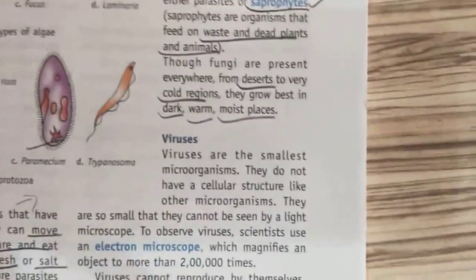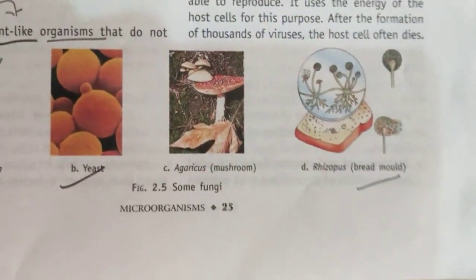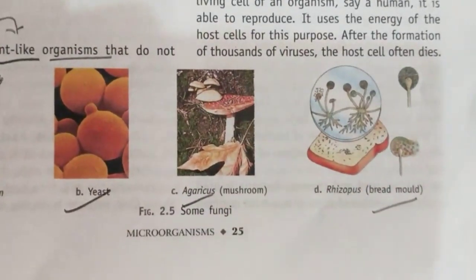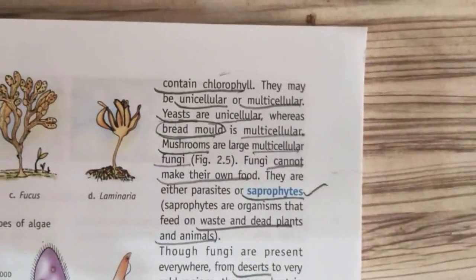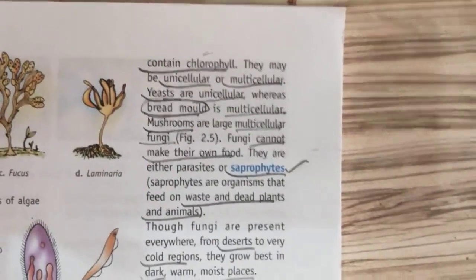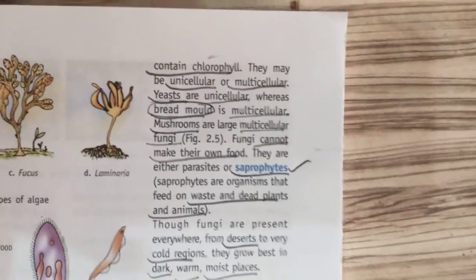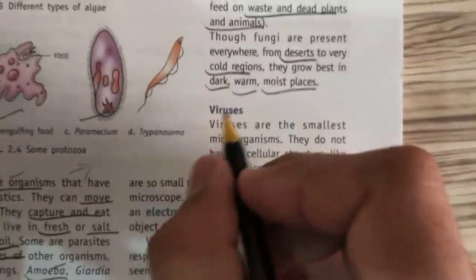So this is the concept of fungi. This is yeast and this is bread mold. And this is agaricus mushroom. So this is a multi-cell fungi. Yeast is a unicell fungi. You have to remember this. Their features are similar to plants, they don't contain chlorophyll, don't produce food, act as saprophytes, can be unicell or multicell. Unicell example is yeast, multicell examples are bread mold and mushroom. They are found everywhere, desert, soil, cold areas, everywhere. And the last type of microorganism is viruses.